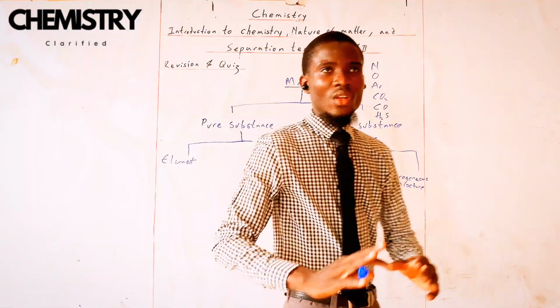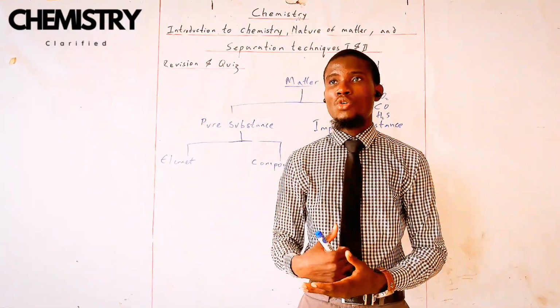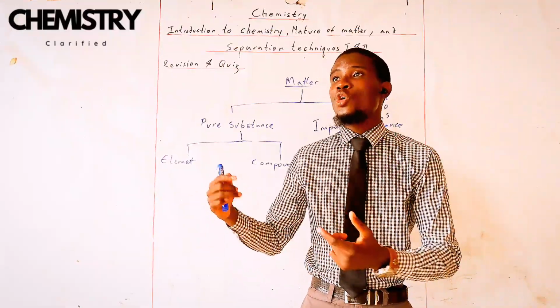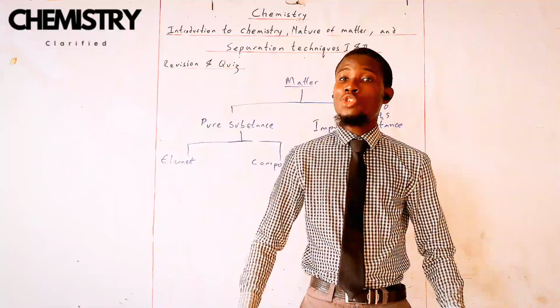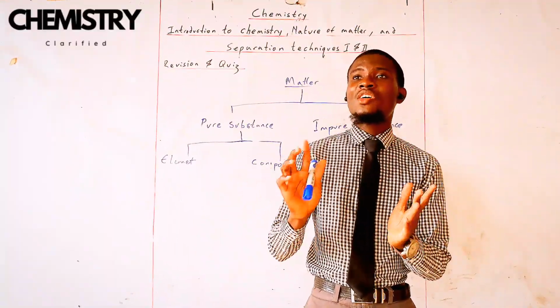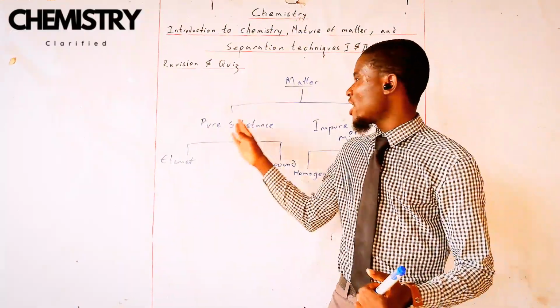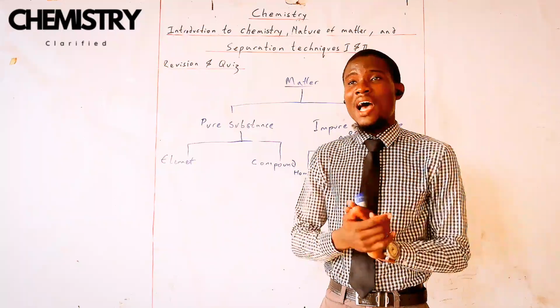But if you have a pure tank of oxygen, although it is not always pure, they sometimes mix it with some helium. Maybe you want to give it to a patient at the hospital, or maybe it's the one that a diver wants to take under the sea. What do you call that? It is just oxygen. Only oxygen is inside that. So that is a pure substance, because it doesn't contain any other impurity.